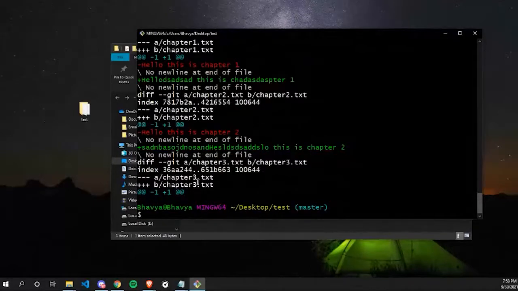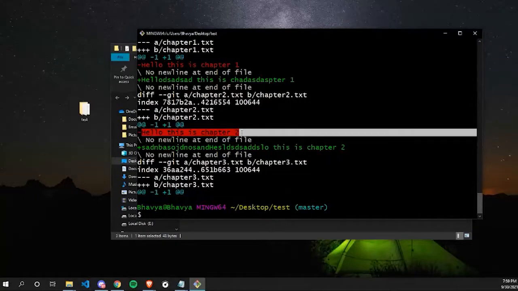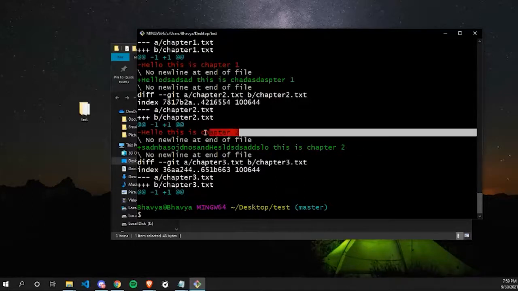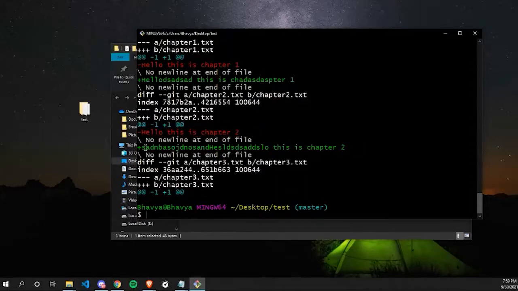I hope you got it, Miraj. The red line is your previous content and the green line is the content which is right now. As you can see, it's also showing minus, so I removed this content. So it's showing me red, and now it's showing me in plus, which is in green color, and I replaced this content with this content.